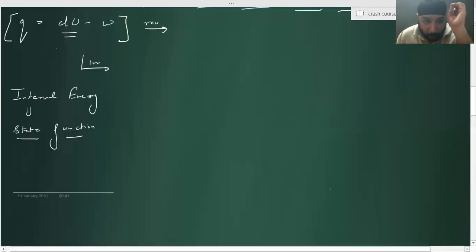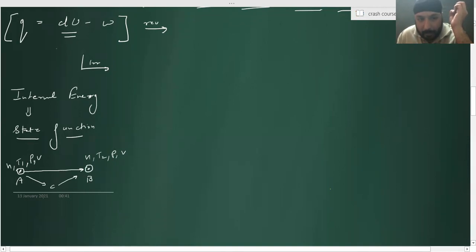Whenever I have a point A and a point B: at point A, number of moles is n, temperature is T1. At point B, number of moles is n, temperature is T2. Pressure is P, volume is V. Now if I'm doing the process like this, will it depend on the path or on the initial and final variables?